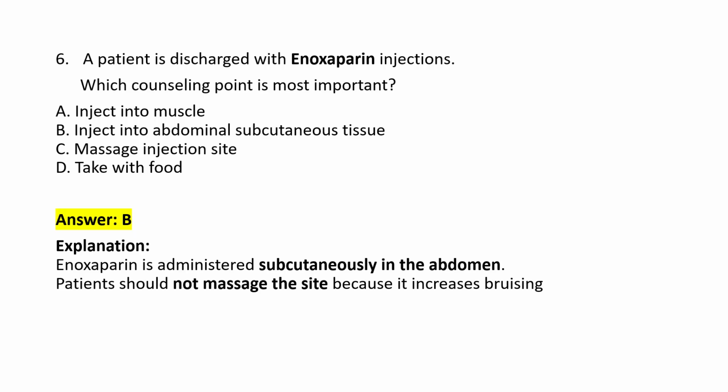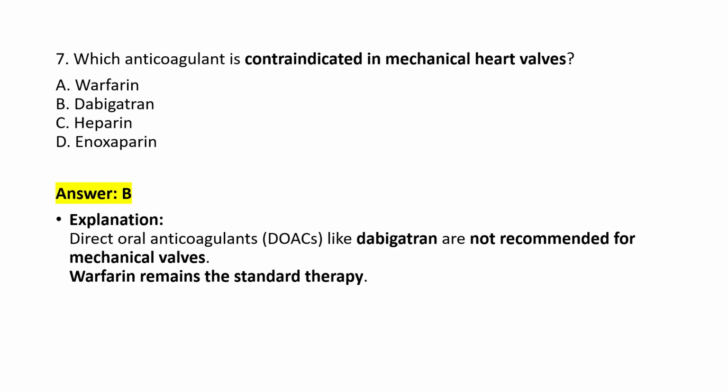Enoxaparin is administered subcutaneously in the abdomen. Patient should not massage the site because it increases the bruising. So once you give enoxaparin injection, you're not going to massage the site because it is going to increase the bruising. And what is the site of injection? That is abdomen. Okay, possible question.